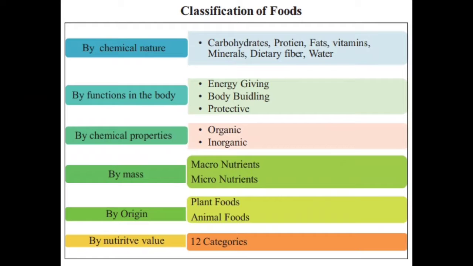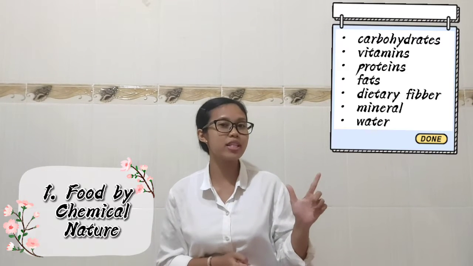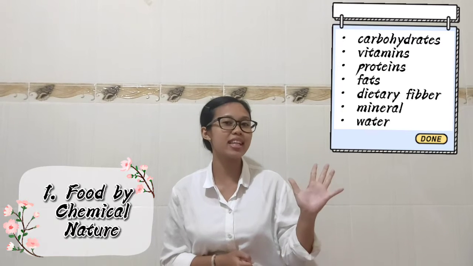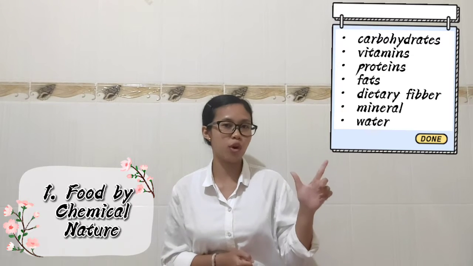Do you know about it? Well, food can be classified into 6 categories. The first is food by the chemical nature. It is divided into carbohydrates, vitamins, proteins, fats, dietary fiber, minerals, and water. And the second category is food by the function in the body.